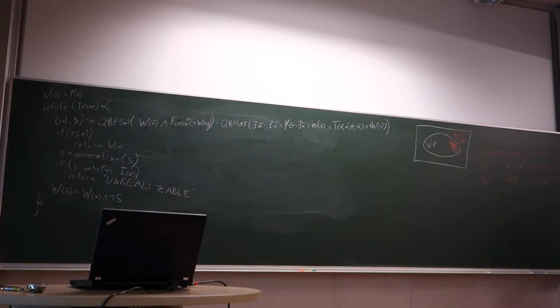What we need to ensure is that the following implication must hold.